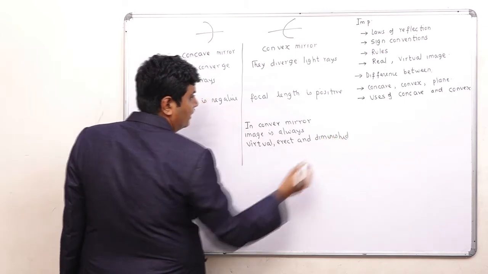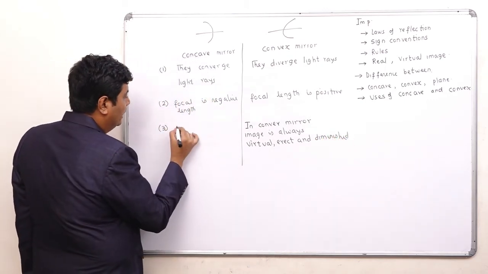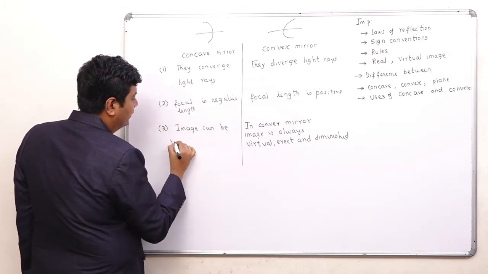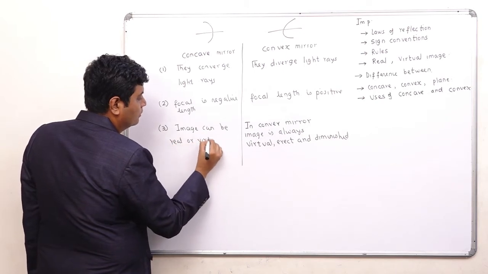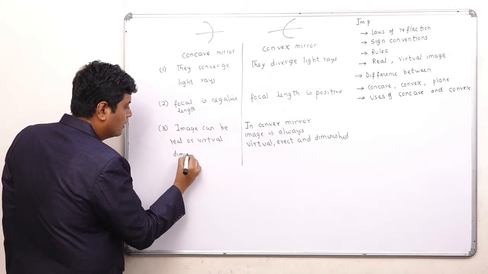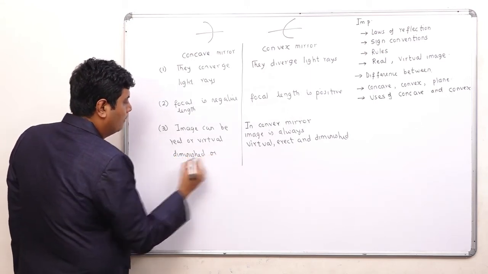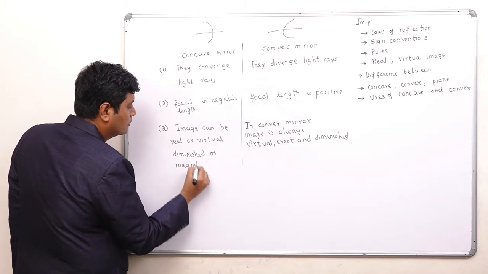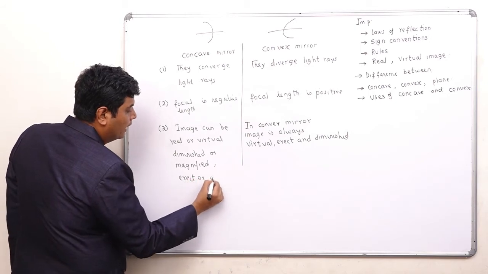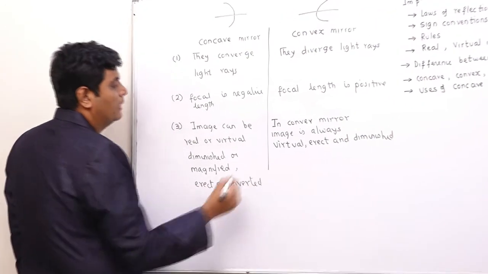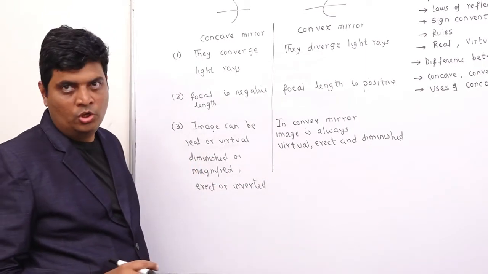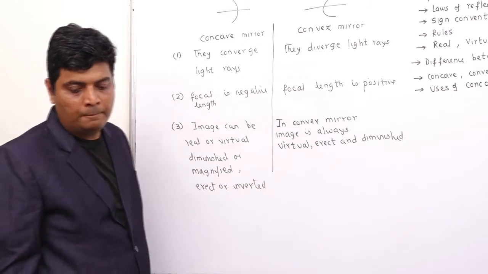But in a concave mirror, the image can be real or virtual, it can be diminished or magnified, it can be erect or inverted. Everything is possible, but in a convex mirror, the image is always virtual, erect and diminished. So these things we need to know properly.